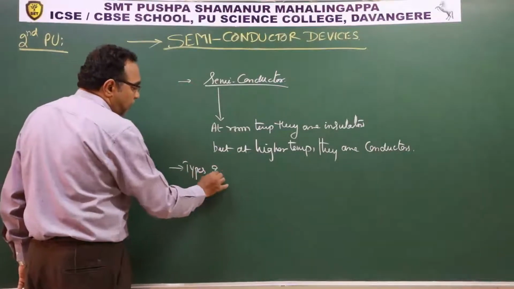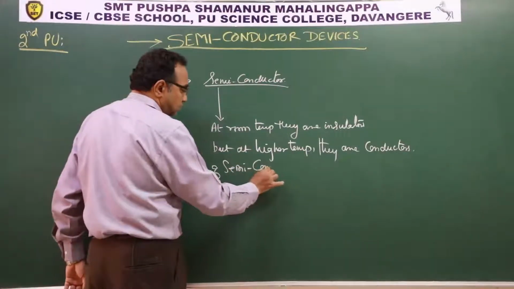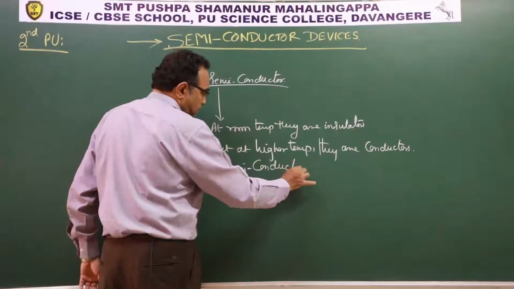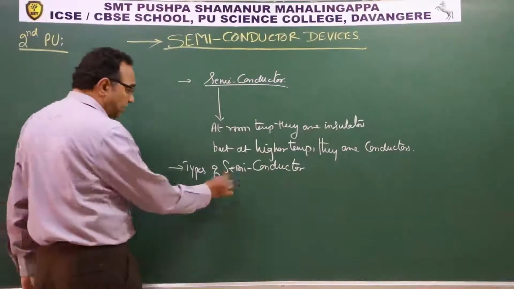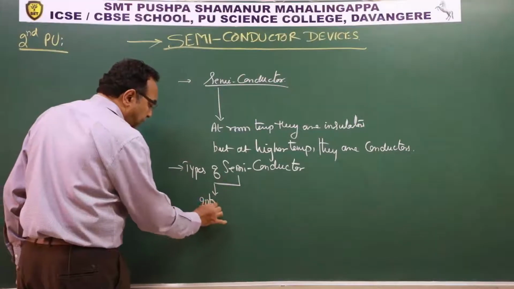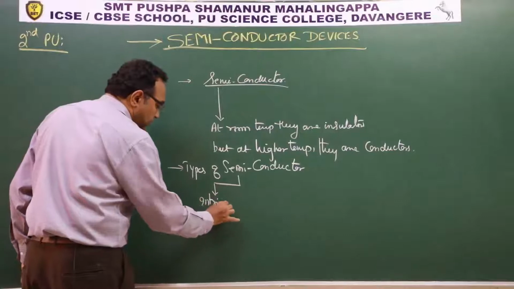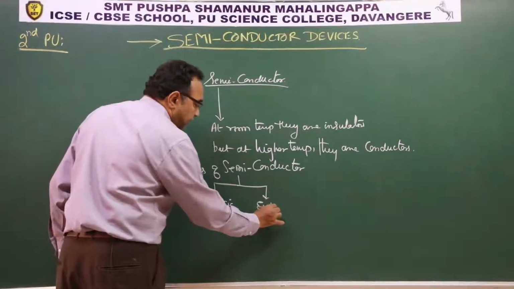So, types of semiconductor. When we say types of semiconductor, we have two types. One is known as intrinsic semiconductor and one is known as extrinsic semiconductor.